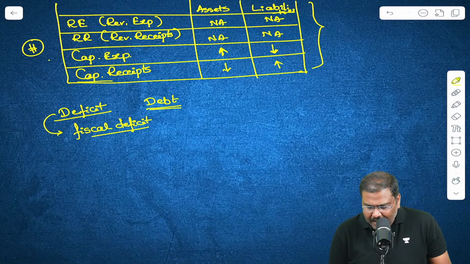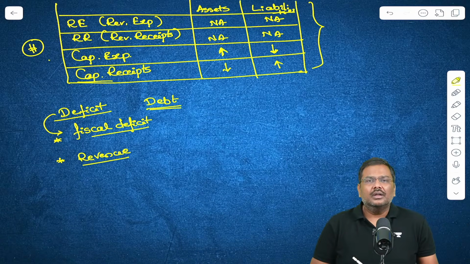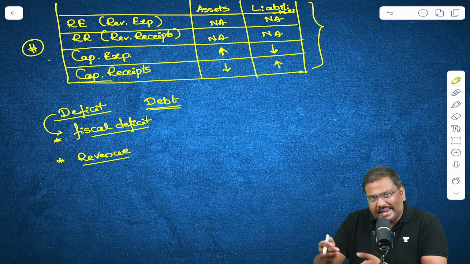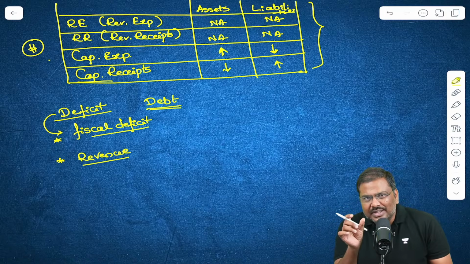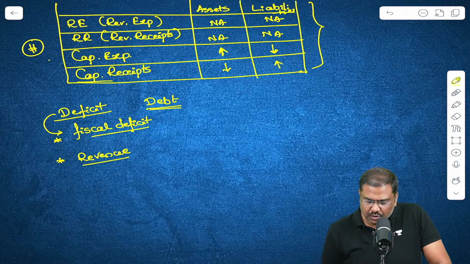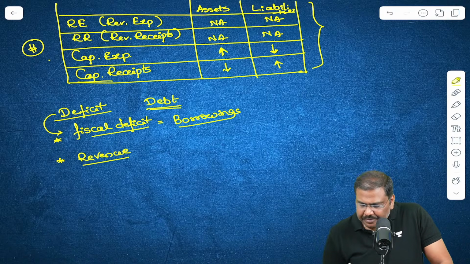For example, in addition to fiscal deficit, we have revenue deficit. In addition to revenue deficit, there is effective revenue deficit. There is primary deficit. What is the basic idea? Fiscal deficit simply refers to the borrowings that are done by the government in that financial year.